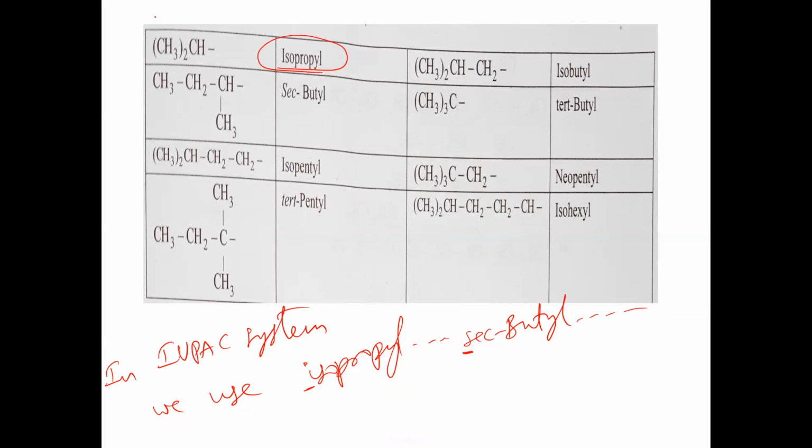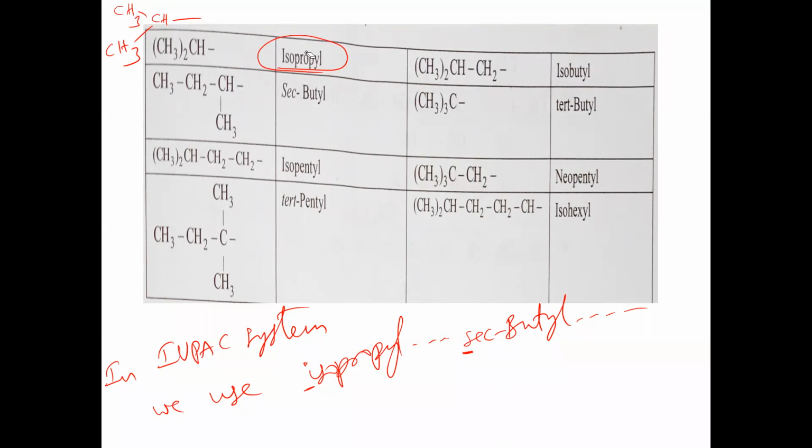Isopropyl. How to expand this one? Here is the CH bond. Here CH3, here CH3. So CH3 taken twice means we always have to repeat it 2 times. On the CH carbon, 2 methyl groups we have to attach like this, and a third bond here. So what is it now? Isopropyl branch. This isopropyl name, as it is, we can write in the IUPAC system.